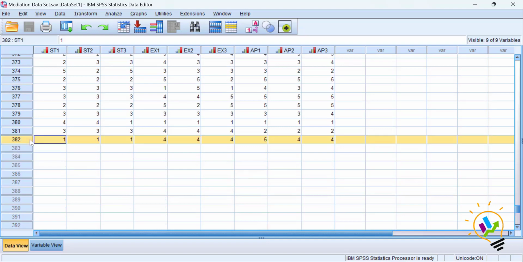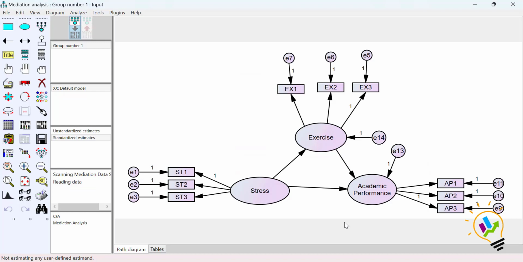Now let us see the AMOS file. This is the AMOS file which we are going to use in the analysis. Here we can see 3 latent variables: stress with 3 observed variables and Likert scale variables, exercise with 3 observed variables, and academic performance also with 3 observed variables. So we will start the analysis.